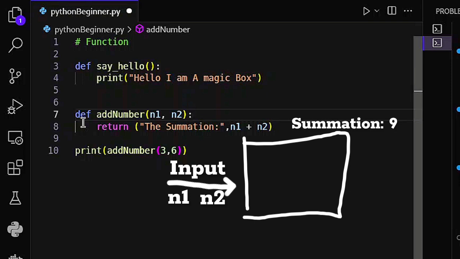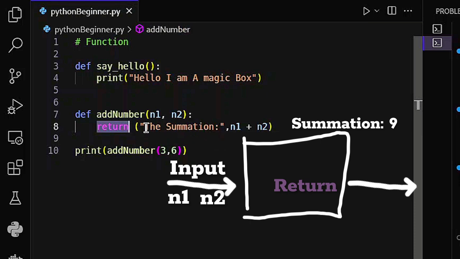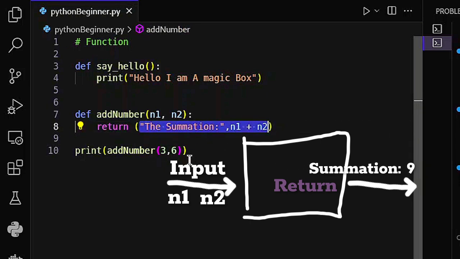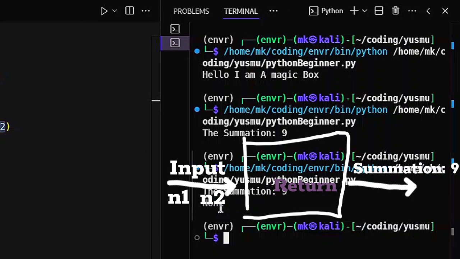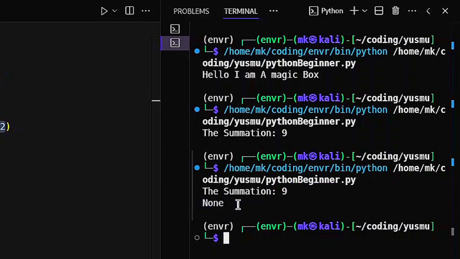But with return, I hope you understand. Since I use this return keyword, our magic box is going to return this. When we return this, now we have the capability to print it out. And previously, the reason it was showing None is because we were returning nothing.